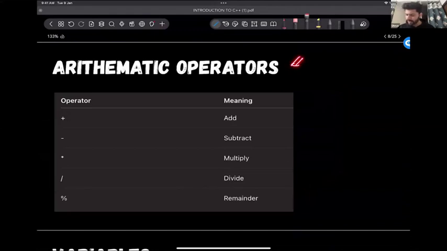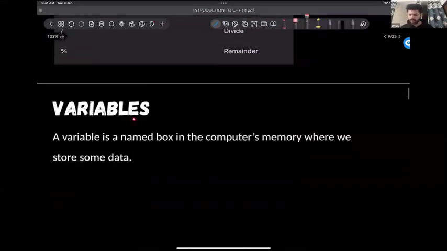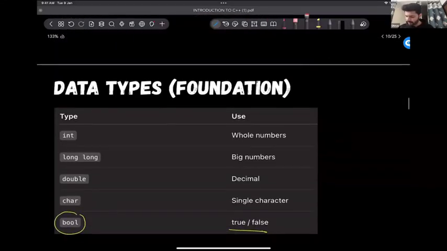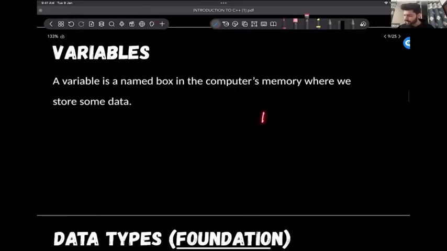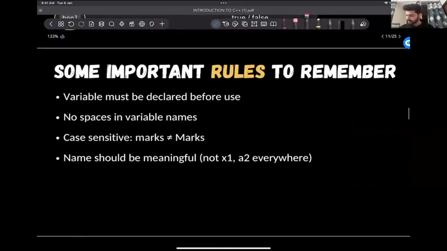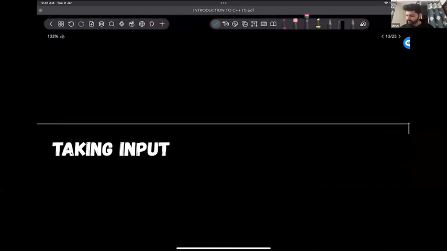This was very trivial. Arithmetic operators, plus, minus. इसका ध्यान रखना दोनों का आपको. Take care of these two things. Then variables, you will get used to it. We have int, long, double, char, bool, right? Variable क्या होता था? It is like creating a box for a computer so that it can remember some information for us. And input के समय भी variables ही काम आएंगे. Yes. Then just go through this quickly.